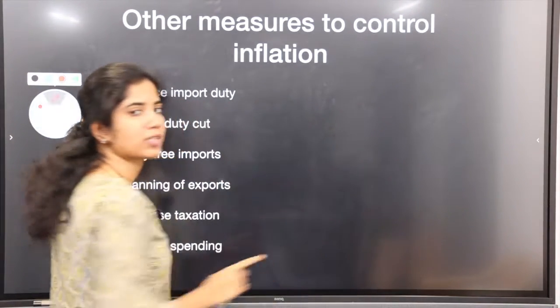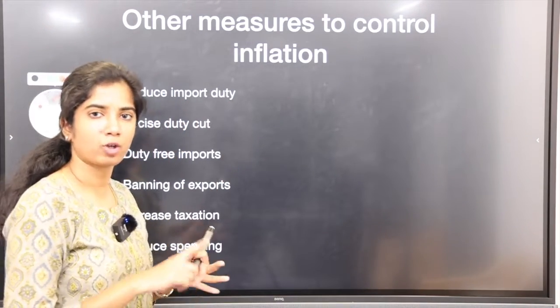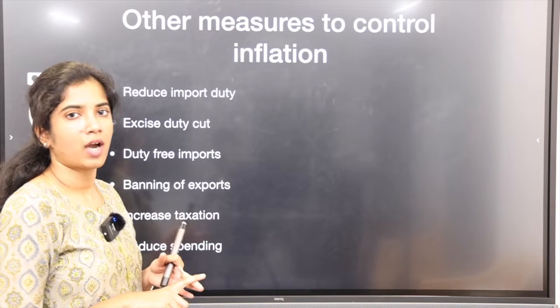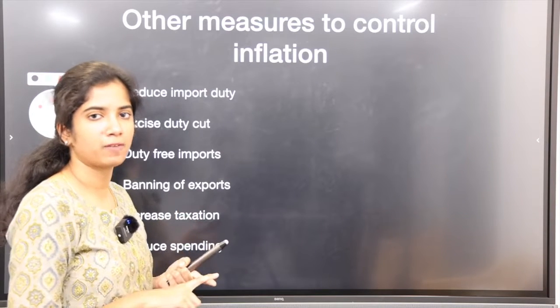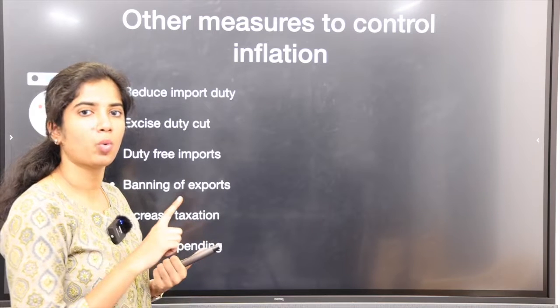So now we have seen what inflation is, what demand-pull and cost-push inflation are, and we have seen the effects of inflation on people and how to control it and what role RBI plays in this.